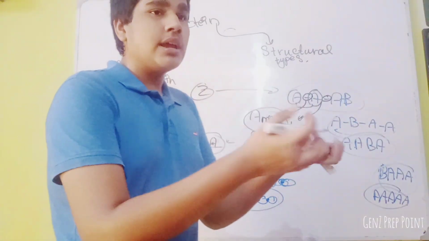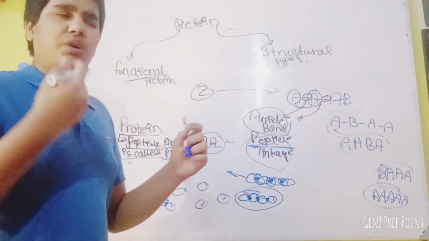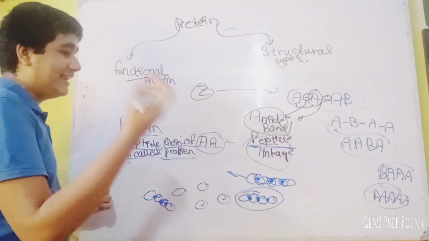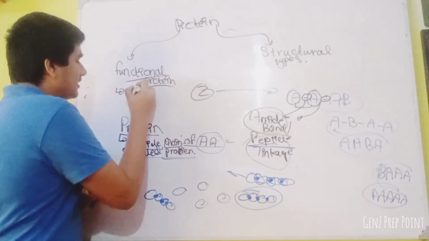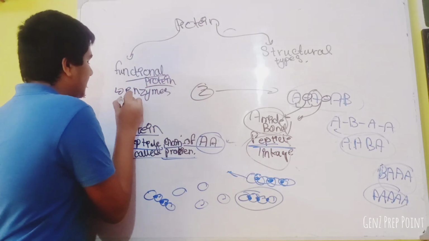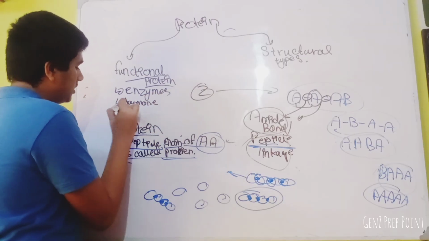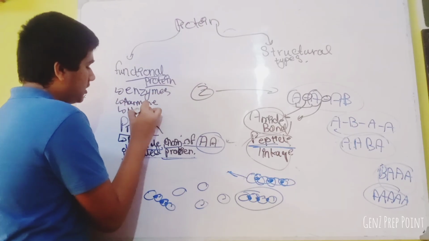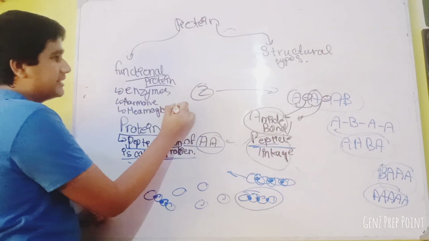Hormones, like thyroxine and TSH, are also hormones. We will study them later in the endocrine system, or hormone system. So functional proteins are enzymes, hormones, or hemoglobin. These are all the examples. No need to memorize any other example.